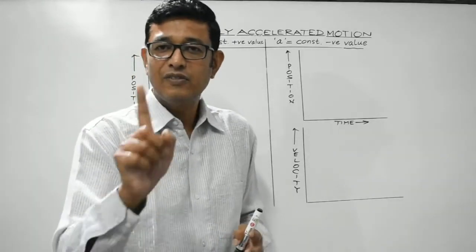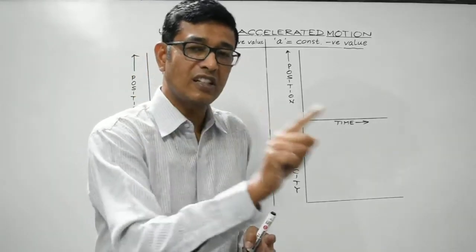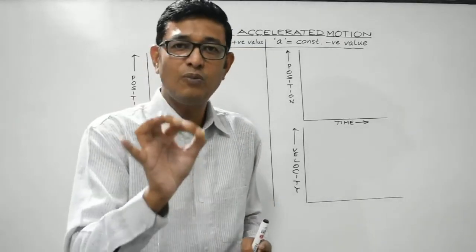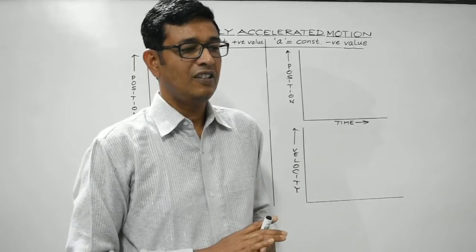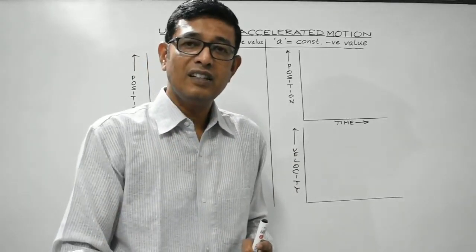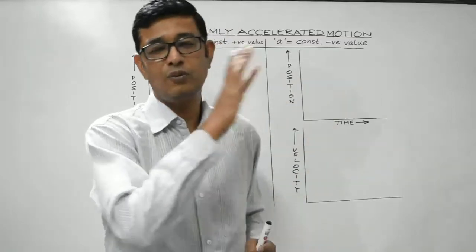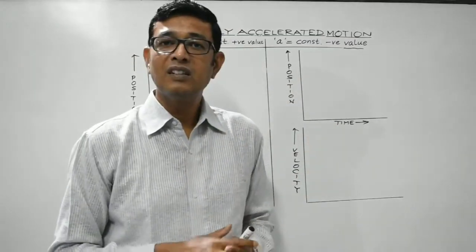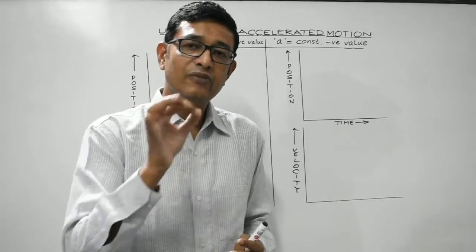In case the velocity of the body changes at a constant rate, it is a case of uniformly accelerated motion. And in case of random change in the velocity of a body, it is a case of non-uniformly accelerated motion. So students, acceleration means the time rate of change in the velocity of the body.